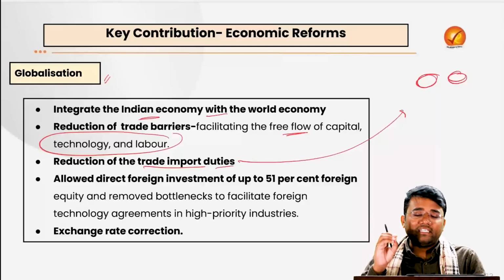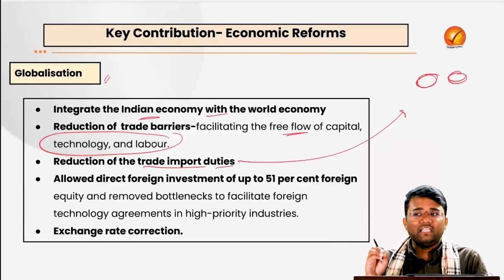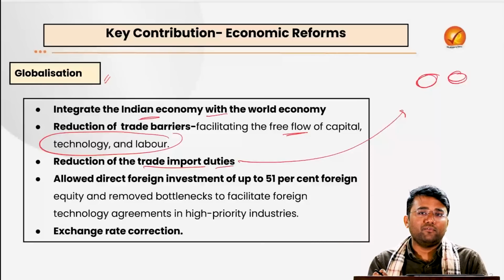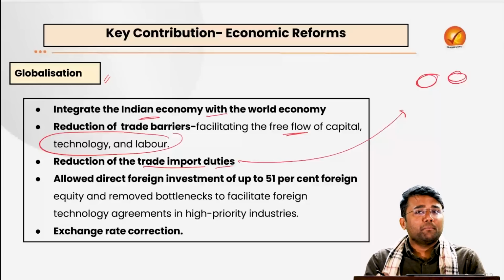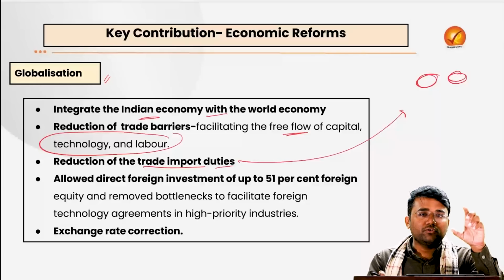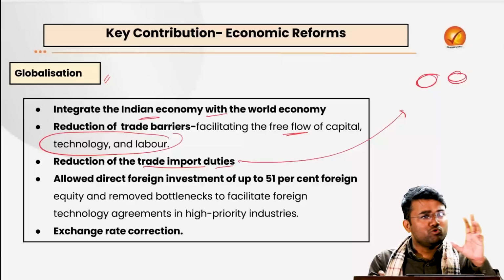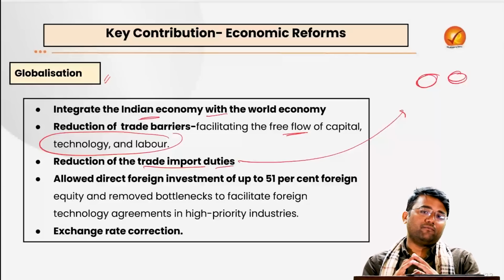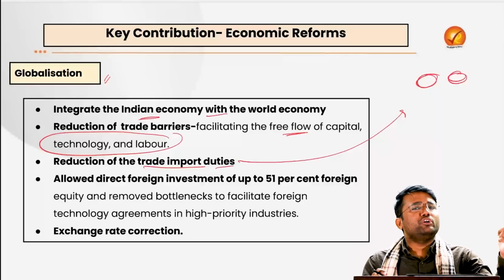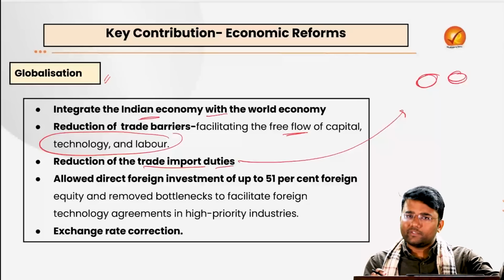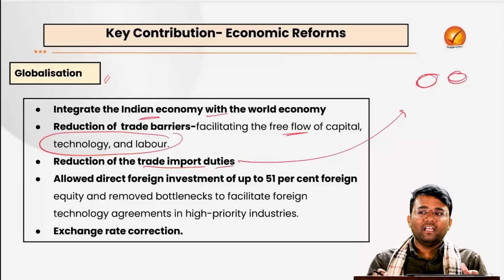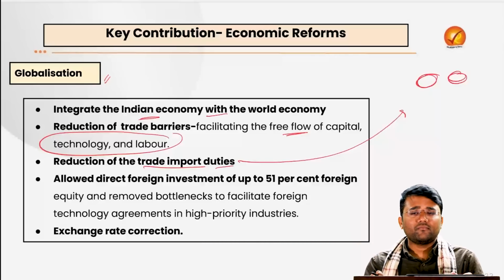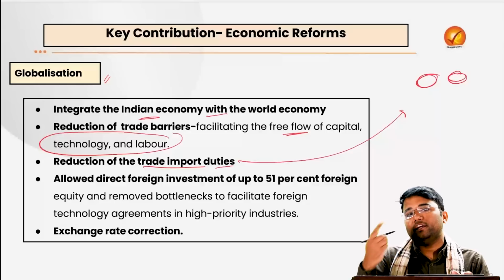Was there any possibility that even poor people could afford mobile phones? The answer is it was very difficult, because the cost of Nokia, Samsung and Apple mobile phones was very high, and the majority of the population would not be able to afford them. But because of the low import duty and the low cost of phones imported from the Chinese markets, Indian poor people could also afford these mobile phones, and that has actually helped in the telecom revolution.